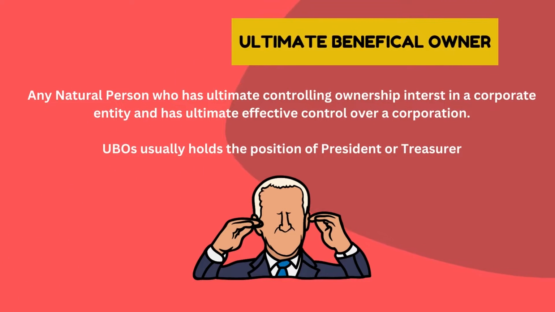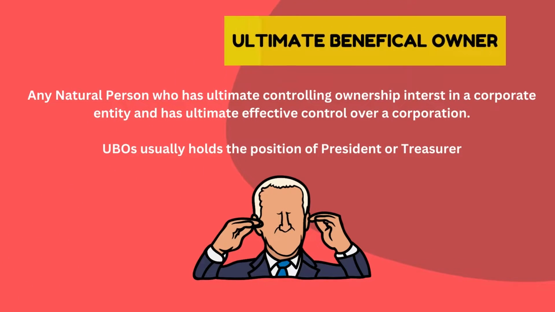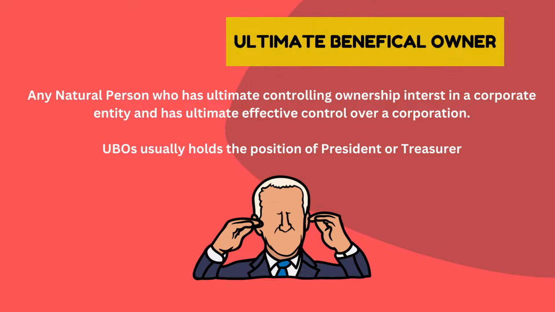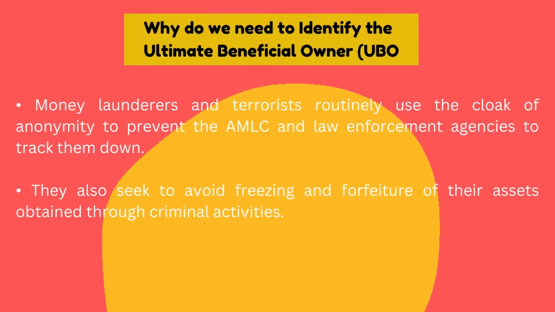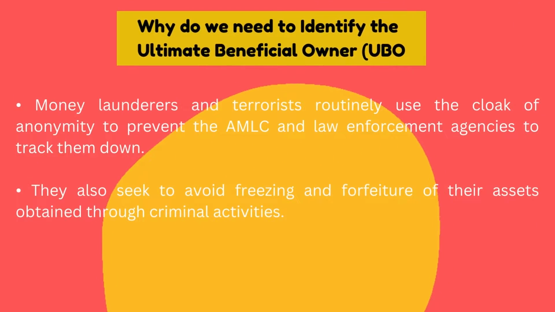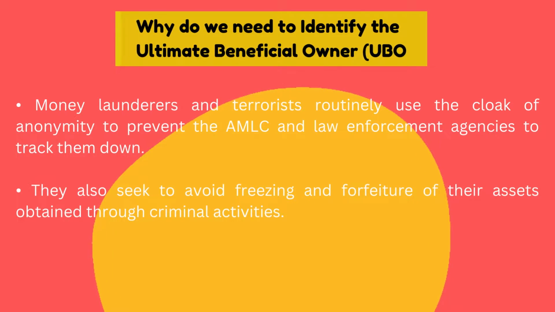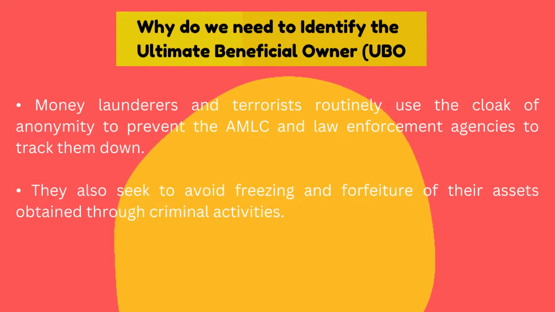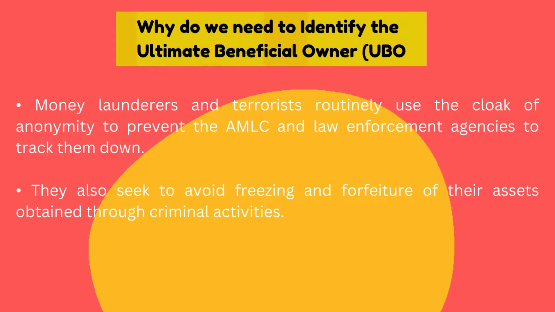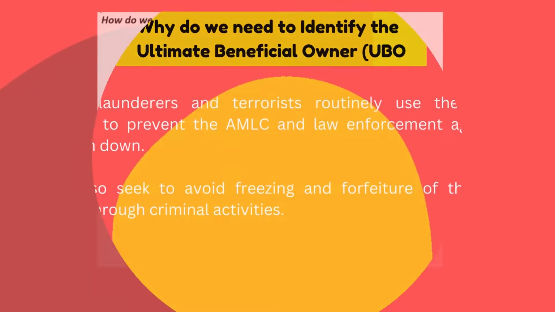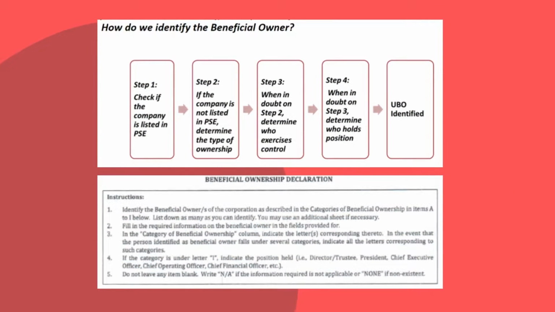So let's move on to UBO, or ultimate beneficial owner. A UBO is a natural person who has ultimate controlling ownership interest in a corporate entity and has ultimate effective control over the corporation. UBOs usually hold the position of president or treasurer. So why do we need to identify the UBO? Because money launderers and terrorists routinely use the cloak of anonymity to prevent the AMLC and law enforcement agencies from tracking them down. They also seek to avoid freezing and forfeiture of their assets obtained through criminal activities.